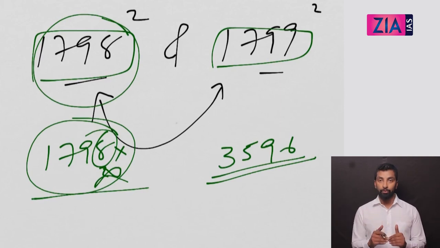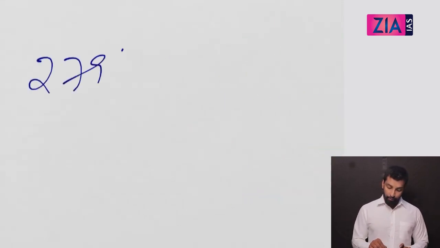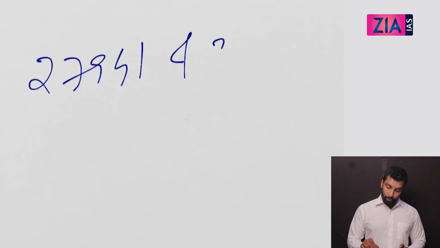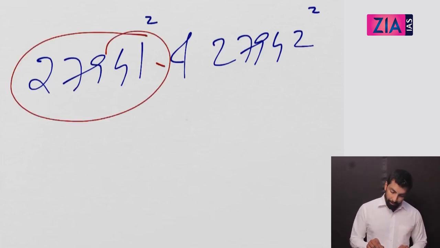Now, I have never prepared for this question. I have never seen this same question. I just took a random number, made a question and got the answer here only. I did not do any homework for this particular question. See, what I did is, I gave you two numbers. I can give you 27941 and 27942. How many natural numbers are there between the squares of these? What is your answer? You take twice of this number, you get the answer.